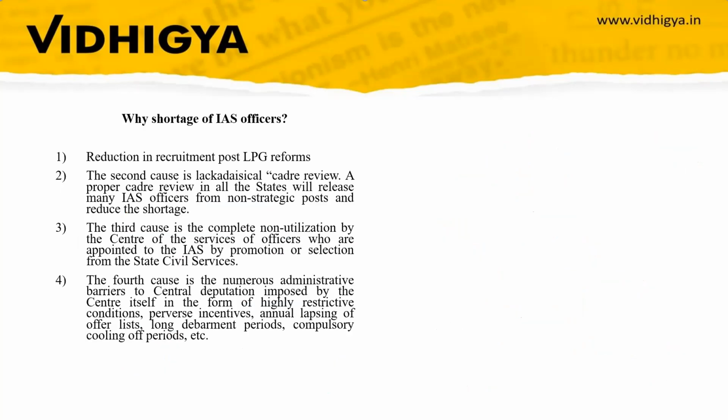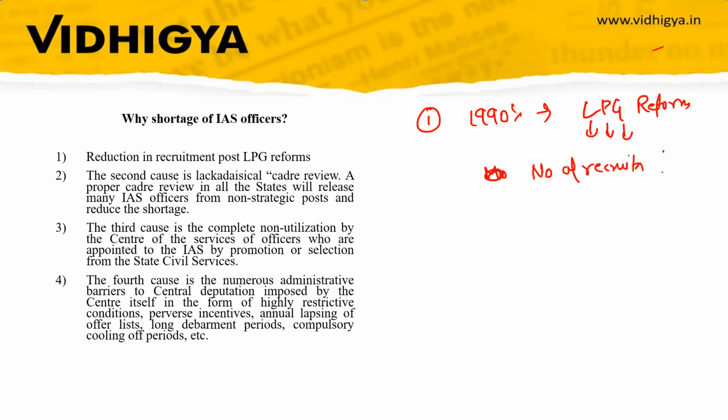So why is there a shortage of officers? First thing is that in the 1990s India went for LPG reforms. LPG reform, that is liberalization, privatization, and globalization. So it was thought that they might not need more government officers. Therefore, the number of recruits decreased. But this did not work out because the government still needs a large number of IAS officers.